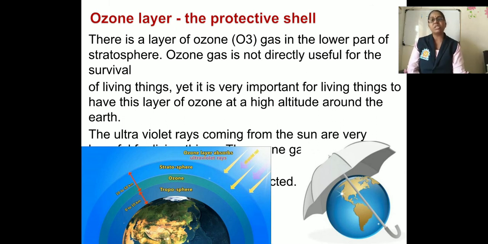Why is it called a protective shell? Because the ultraviolet rays coming from the sun are very harmful for living things, and those ultraviolet rays are absorbed by this layer. Hence, the ozone layer is called the protective shell of the earth.